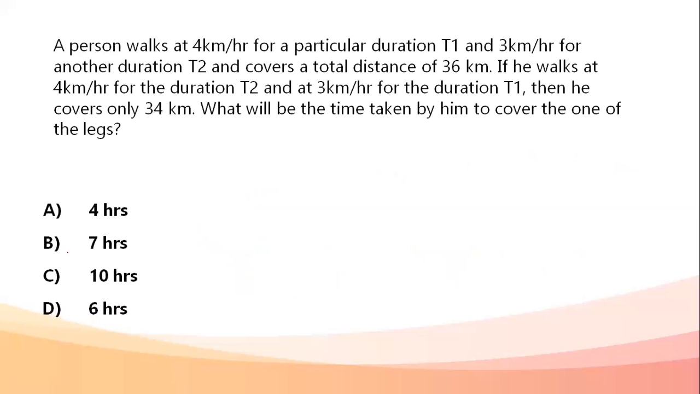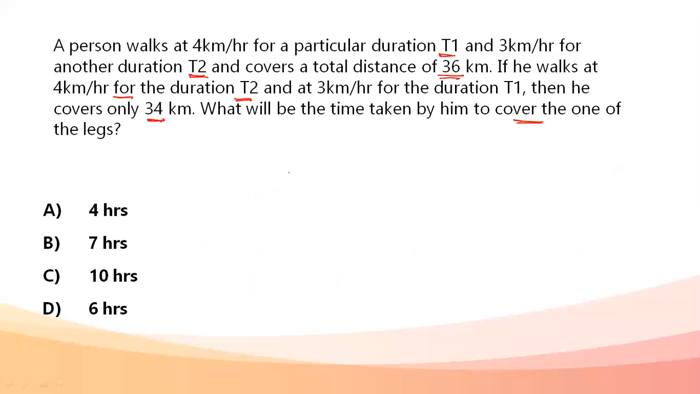Next, a person walks at 4 km per hour for a particular duration t1, and 3 kilometers per hour for another duration t2, and covers a total distance of 36 kilometers. If he walks at 4 km per hour for the duration of t2 and interchanging is done, then the distance covered becomes 34 only. What will be the time taken by him to cover one of the legs?